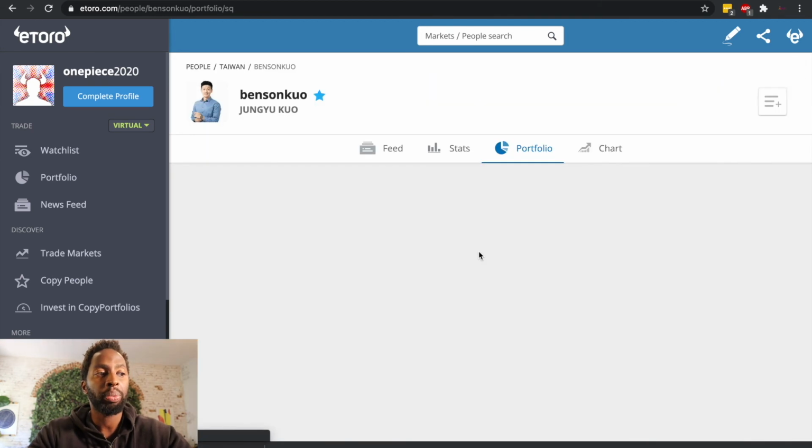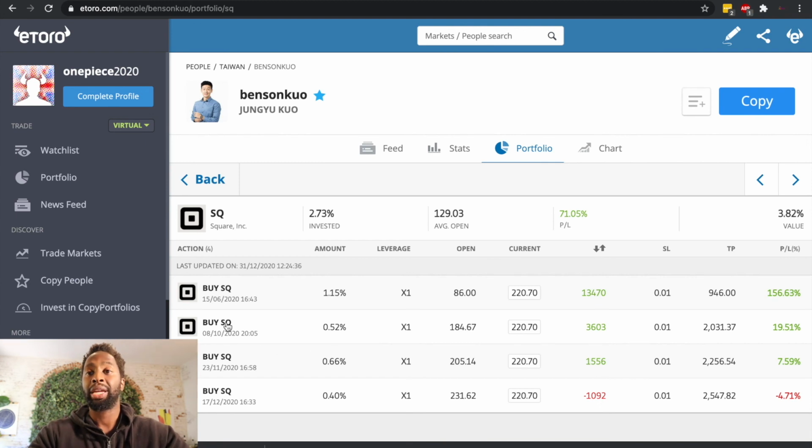He opened it around June. Remember, he has an average holding time of 5 months, meaning he might consider closing it in January. Actually, if you look at it, he was supposed to close it around November, but in this case he decided to keep holding this position. So again, it's an average holding time of 5 months, but it's just an average. It might be 5 months, 7 months, or 8 months, but overall it's usually around 5 months. So this is obviously something for you to consider.